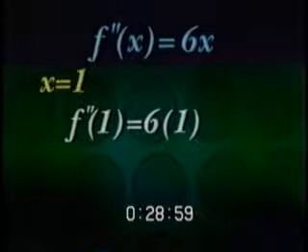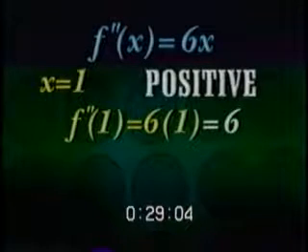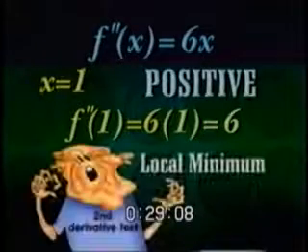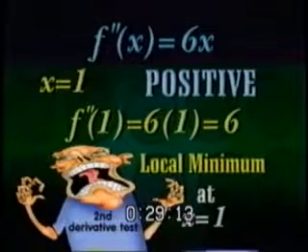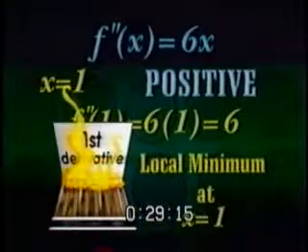Subbing in 1 for x into the equation for the second derivative gives us 6. Since this is a positive number, the second derivative test is saying, hello, we got a local minimum here for the original function at x equals 1. Again, this matches what we got with the first derivative test earlier.